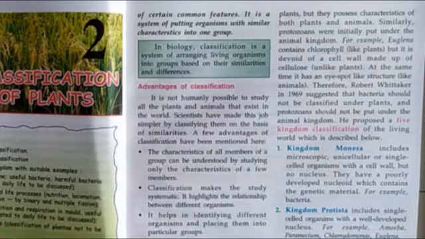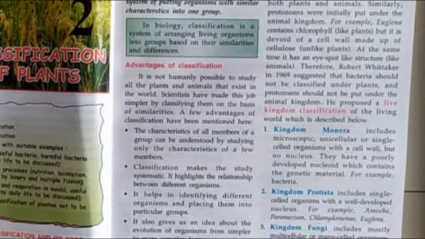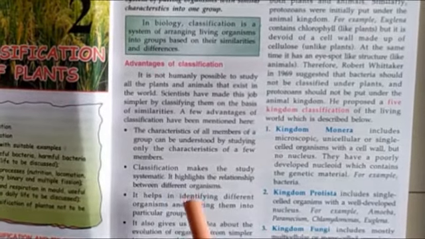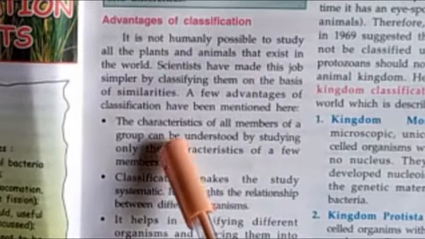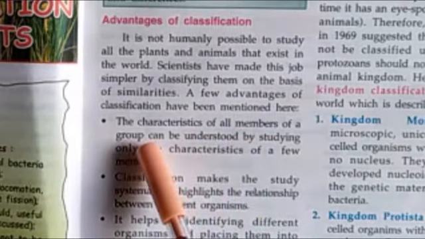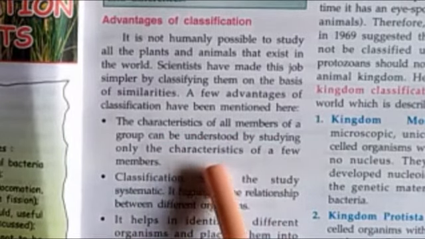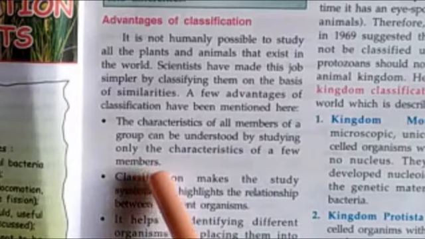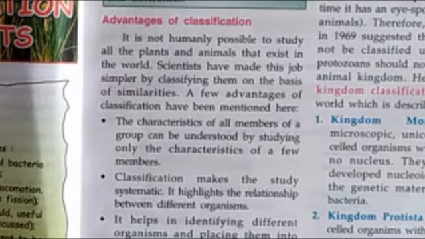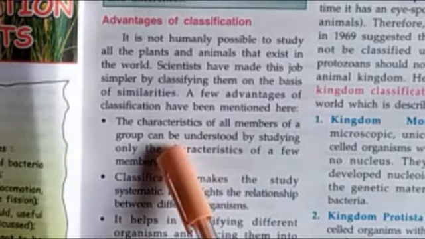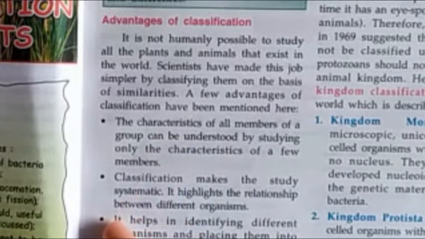Now let us know about the advantages. What is the main advantage of doing the classification? If I do the classification, then what happens? The characteristics of all members of the group can be understood by studying only the characteristics of a few members. You are not required to study all the members belonging to the same group. If you study a few members of the same group, then you can easily say that the other members also have these common features. This is very important. So you are not required to learn all the members of the same group.